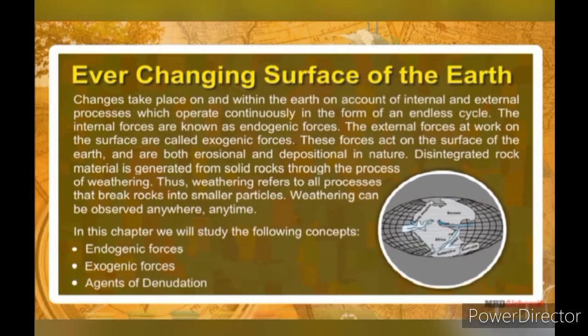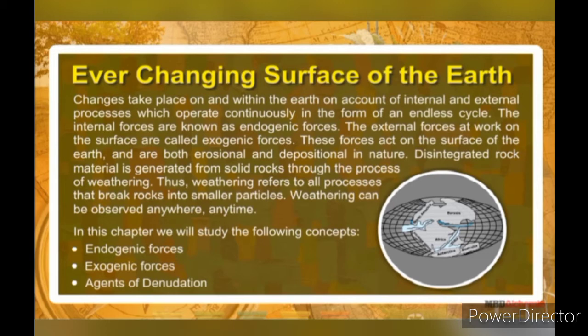Changes taking place on and within the Earth on account of internal and external processes operate continuously in the form of an endless cycle. The internal forces are known as endogenic forces. The external forces at work on the surface are called exogenic forces. These forces act on the surface of the earth and are both erosional and depositional in nature.